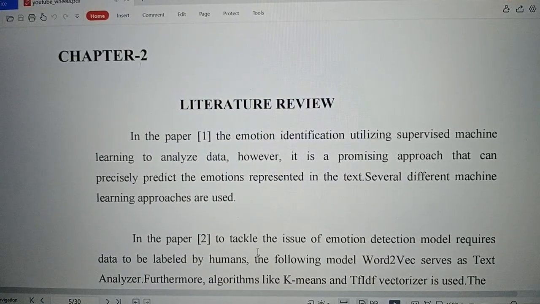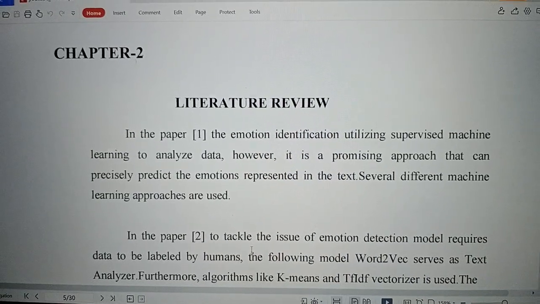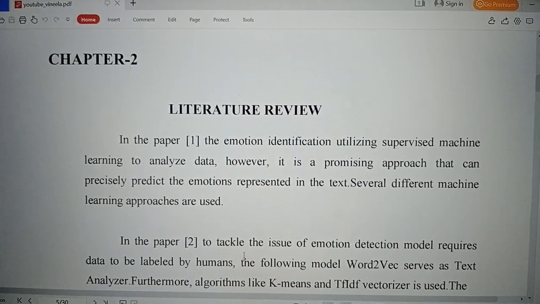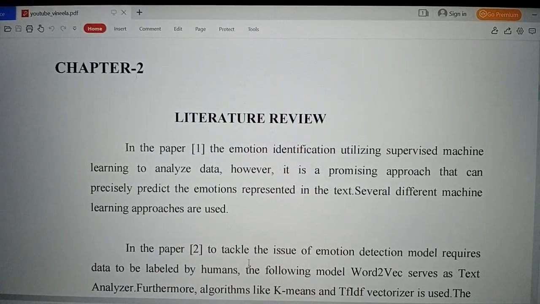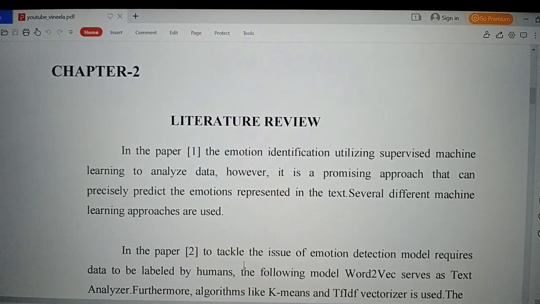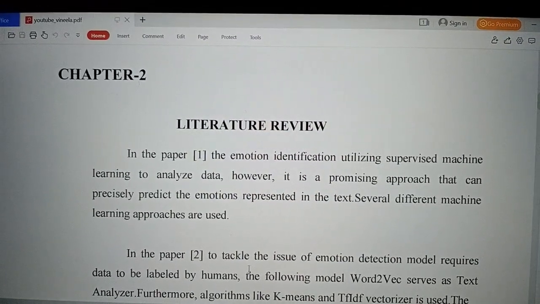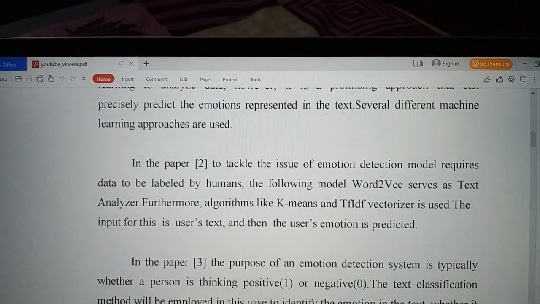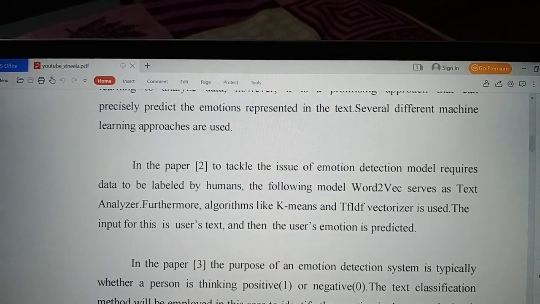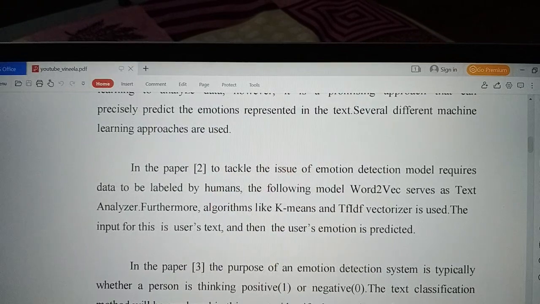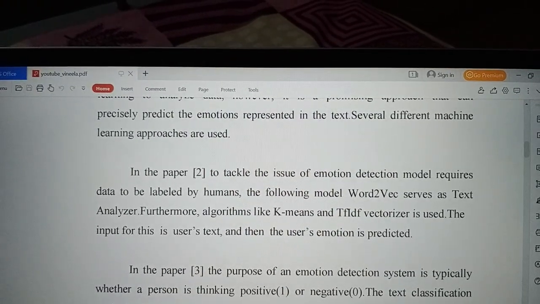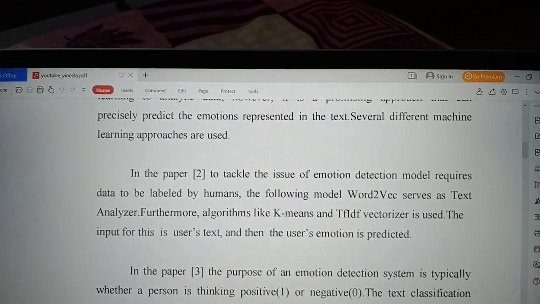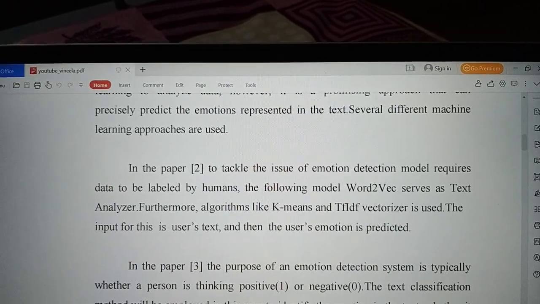Literature review. In the first paper, emotion identification utilizes supervised machine learning to analyze data. It is a promising approach that can precisely predict the emotion represented in the text. Several different machine learning approaches are used. In the second paper, to tackle the issue of emotion detection, the model requires data to be labeled by humans. The following model, word2vec, serves as text analyzer. Furthermore, algorithms like k-means and a vectorizer are used. The input for this is user text and the user emotion is predicted.